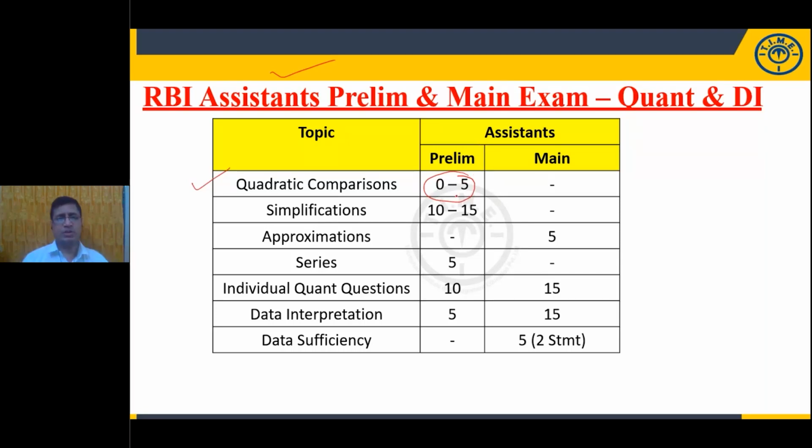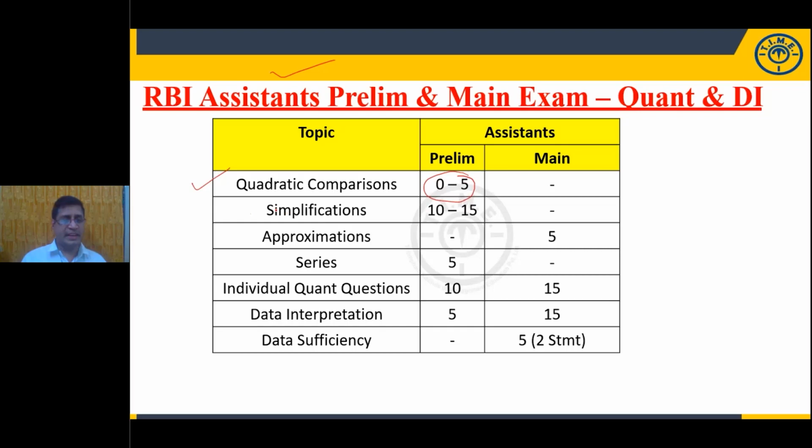In the PO examination, definitely we can say 5 questions will come from this area, whereas in the clerical office assistant cadre, 0 to 5 questions we can expect. And what about quadratic comparison? How does it look and what to do to score good marks in this particular topic? We'll discuss one by one.